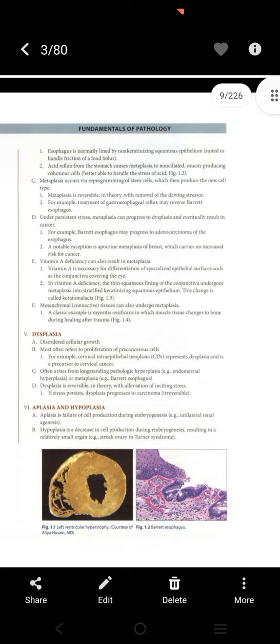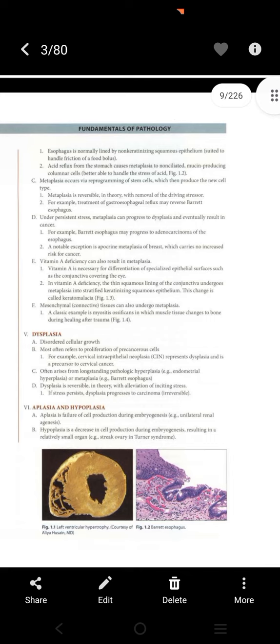Vitamin A deficiency can also result in metaplasia. Vitamin A is necessary for differentiation of specialized epithelial surfaces, such as the conjunctiva covering the eye. In vitamin A deficiency, the thin squamous lining of the conjunctiva undergoes metaplasia into stratified keratinizing squamous epithelium. This change is called keratomalacia.